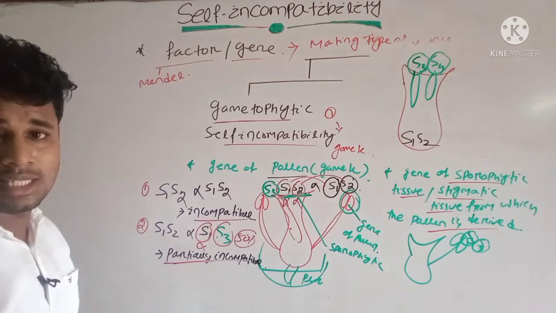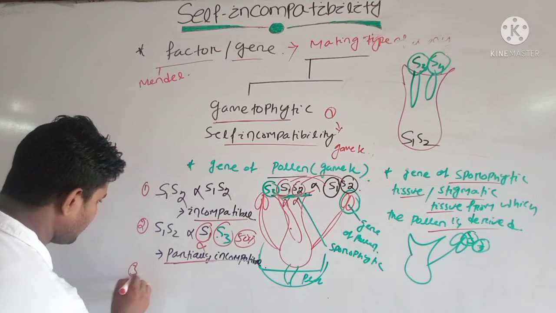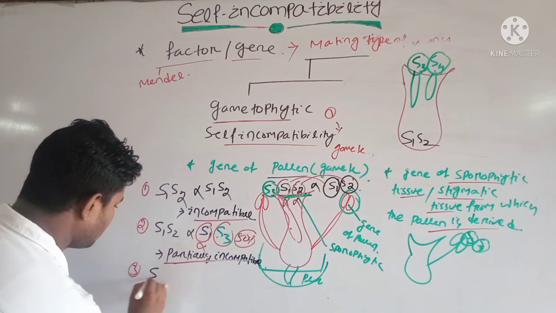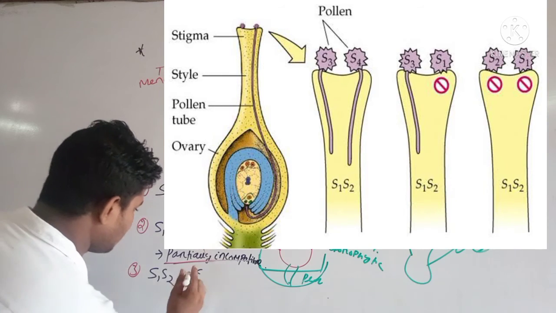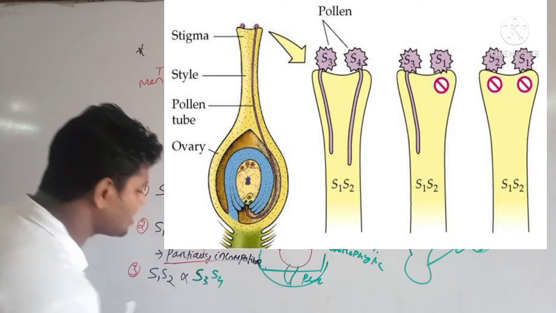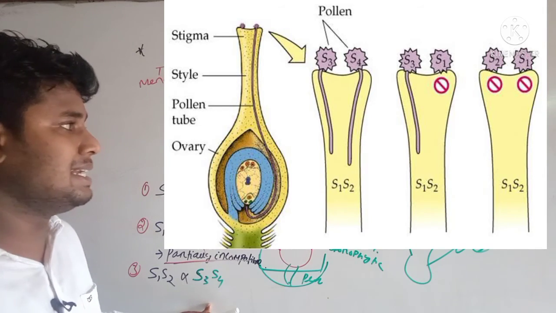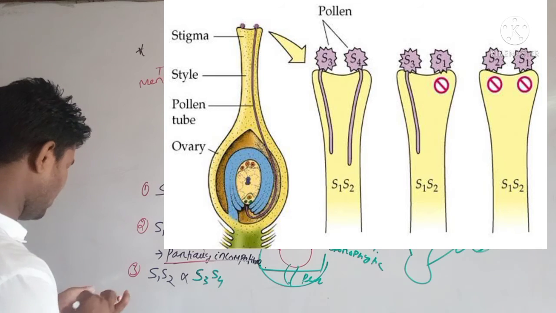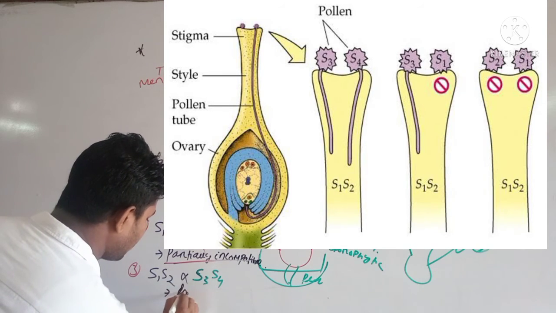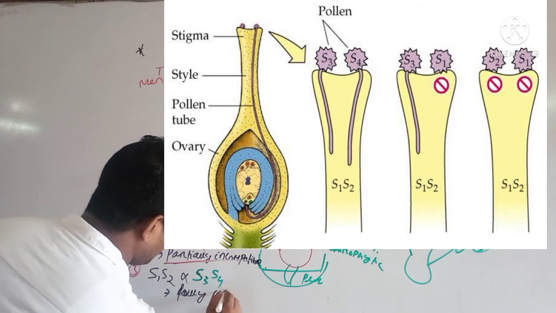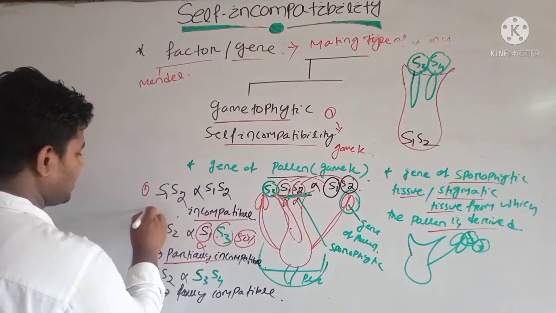When we cross S1 S2 with S3 S4, which is the genotype of pollen grain of another plant or another species, clear? Then we can say that it is compatible. Fully compatible.